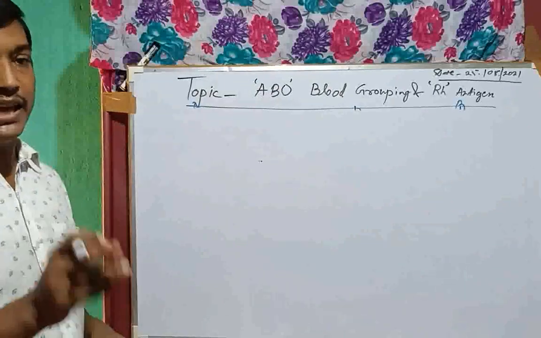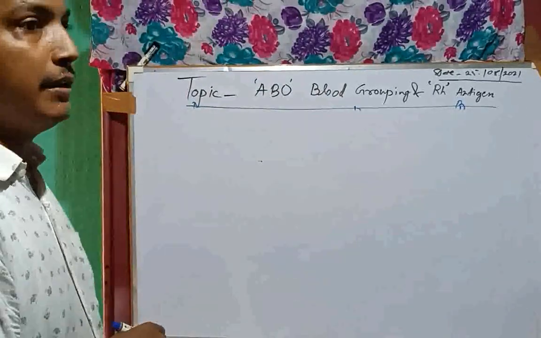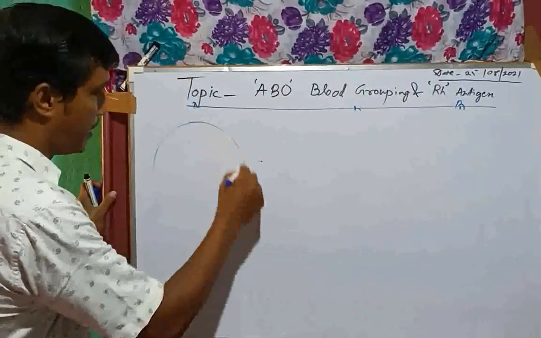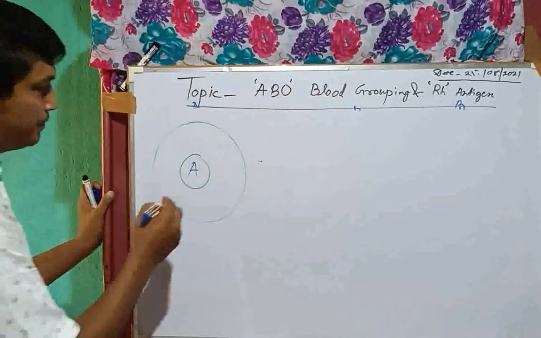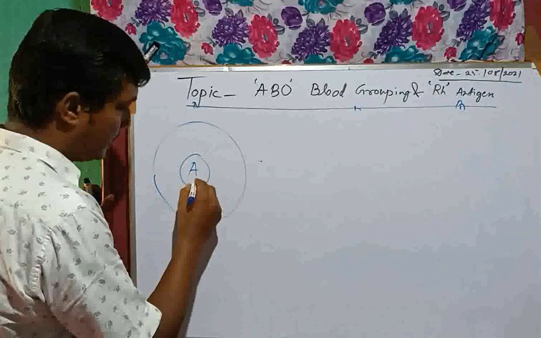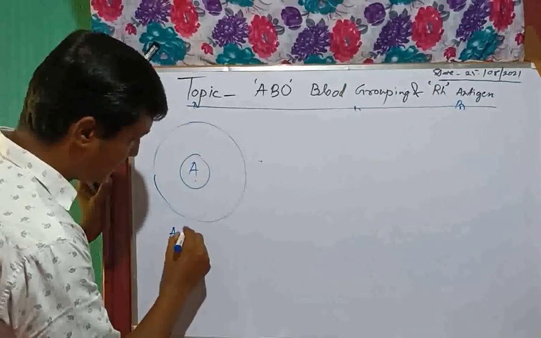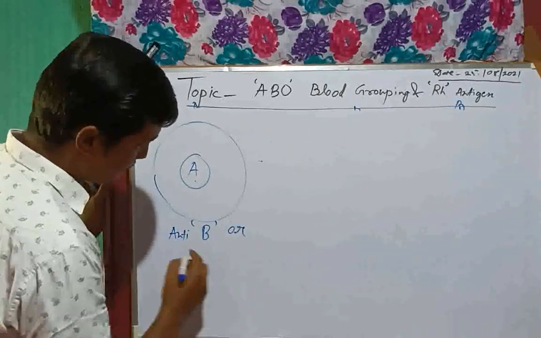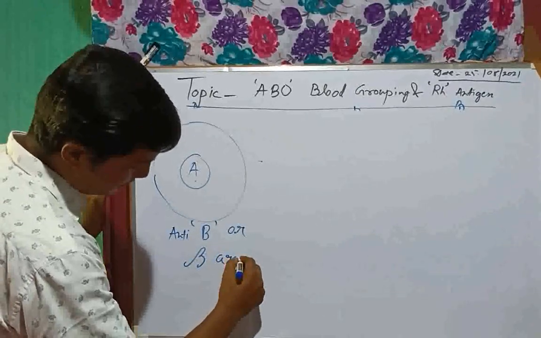Clear? Then there will be anti-B antibody present in the A blood group. This is A blood group, and in the serum part there is the presence of anti-B, or beta agglutinin.